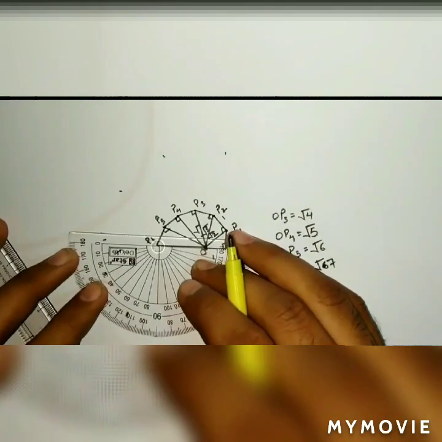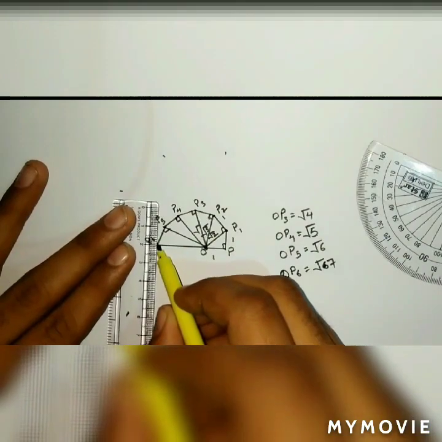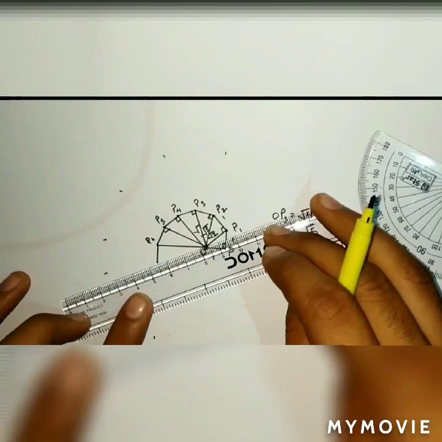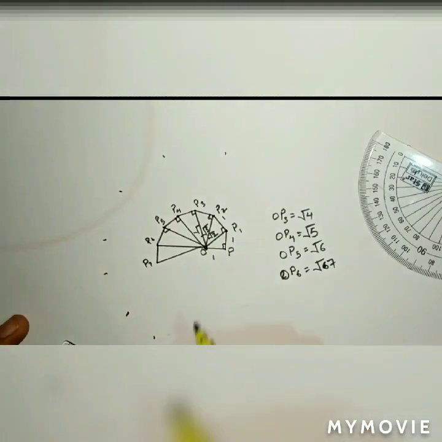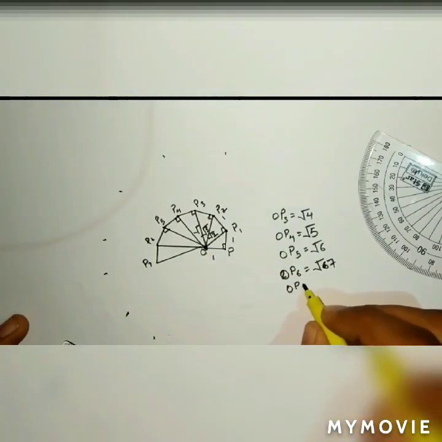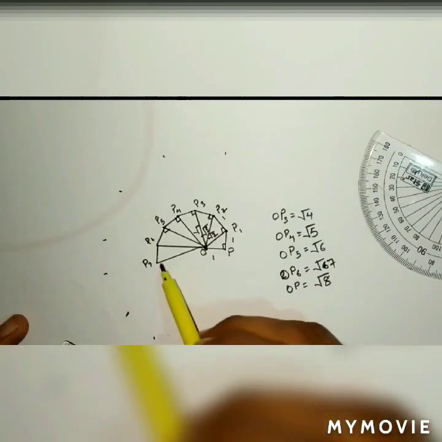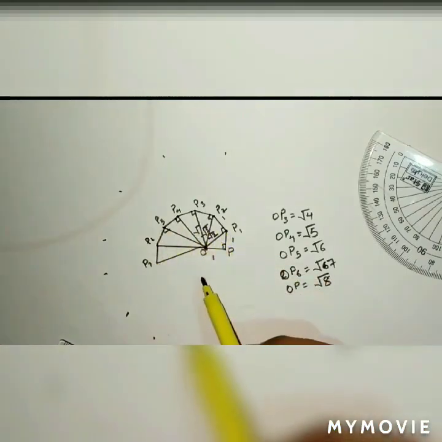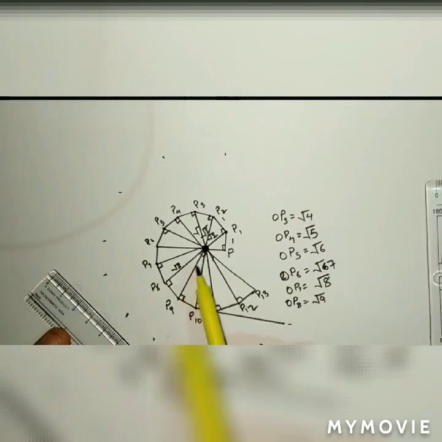By taking the previous one as the base, we have to take the perpendicular and do the square root spiral till root 17. This is the classroom activity. I am just giving this as homework. You have to do it and send it to me in the WhatsApp group. So this is how it will be continuing. You have to continue till you get root 17.